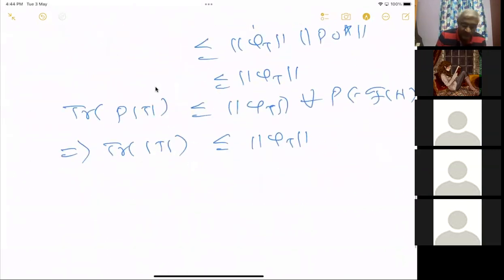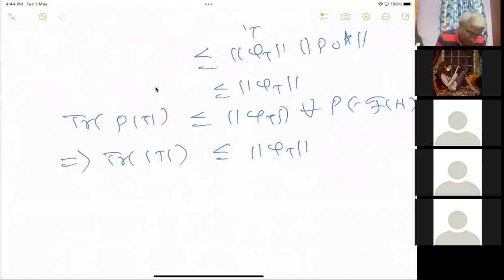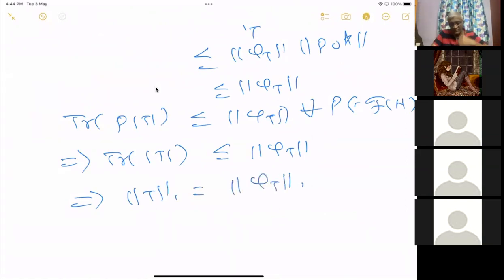This is true for all finite rank projections. So this implies the trace norm of T, norm T1, is equal to norm phi T, since we have already proved the other inequality. Okay, so we have proved the equality.